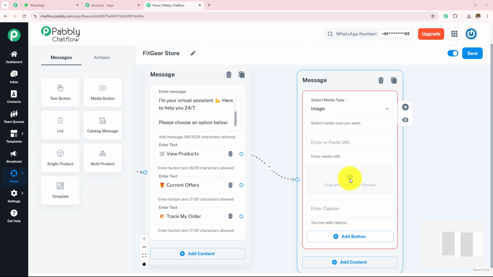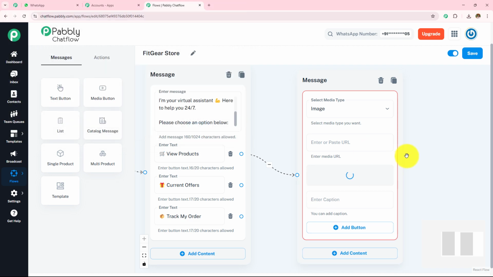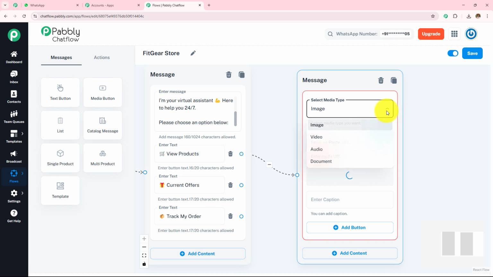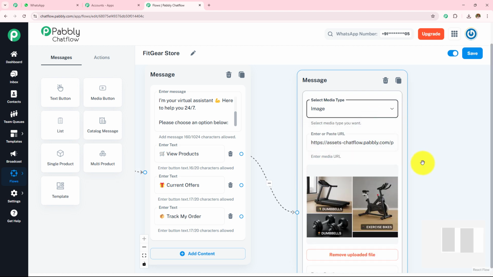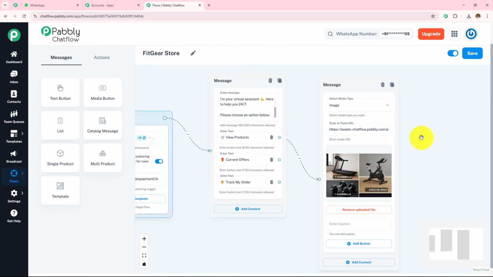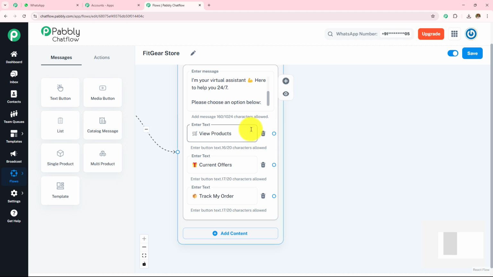For that I'm going to click on this cloud, and then I'm going to select this picture and upload this. I simply need to do this. You can select the media type like video, audio and document, and you can upload it. So in this way we can upload all the media. I'm going to delete this message, and I'm going to quickly create the messages for all of these 3 buttons.